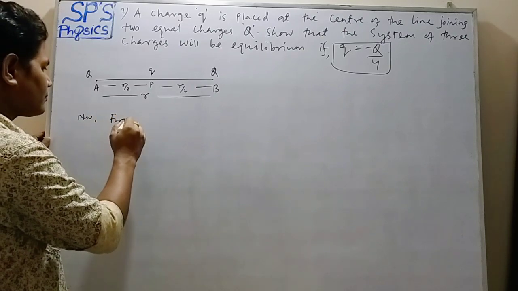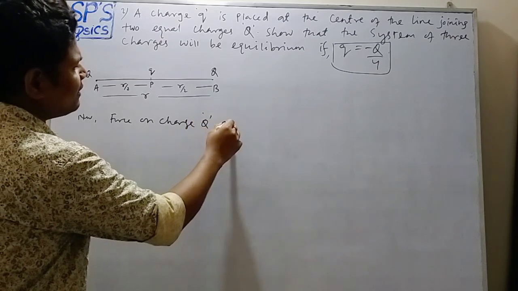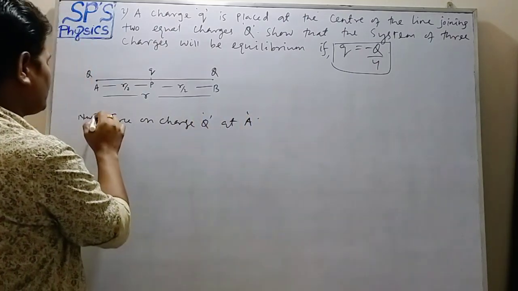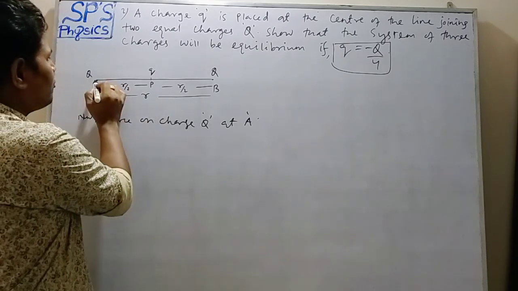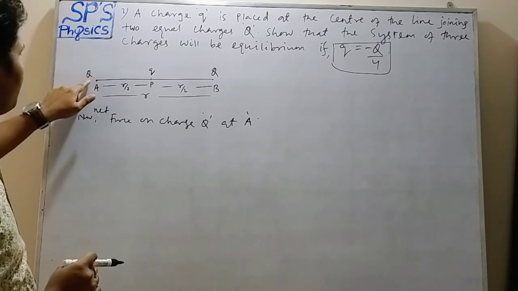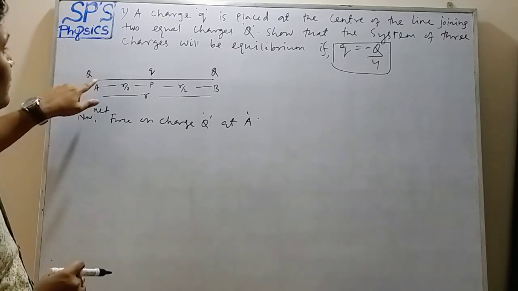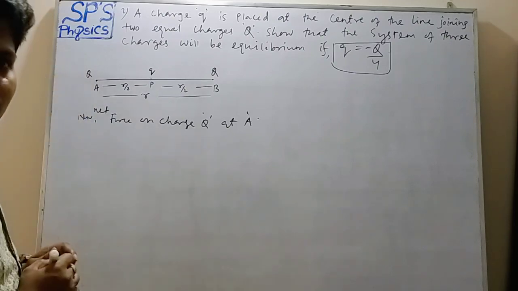Okay, so now the net force on charge Q at A. How many forces are acting on that charged particle at A? Two forces.